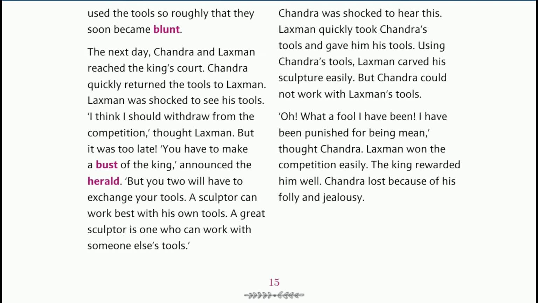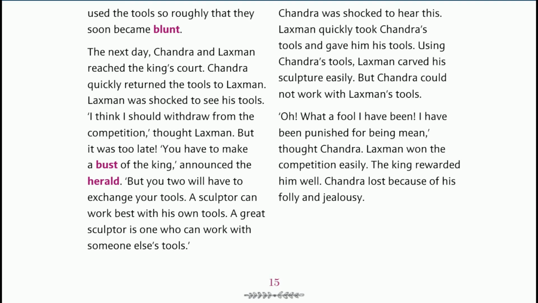Chandra was shocked to hear this. Lakshman quickly took Chandra's tools and gave him his tools. Using Chandra's tools, Lakshman carved his sculpture easily. But Chandra could not work with Lakshman's tools.